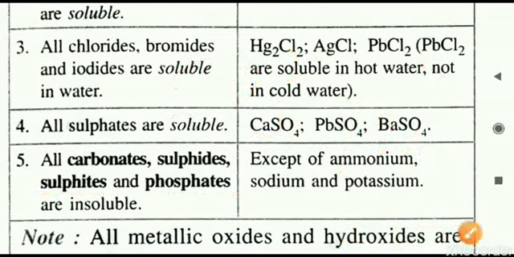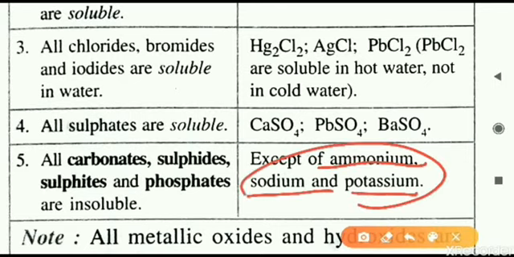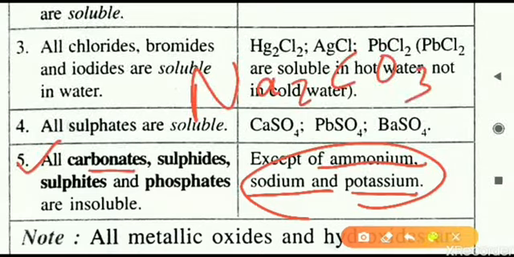But here we have to remember what? The ammonium, sodium and potassium, that is rule number 1. Just now we have seen rule number 1 says sodium, potassium, ammonium are soluble in nature, regardless of point number 5. Point number 5 is saying carbonate is not soluble, but if it is any of these 3, ammonium carbonate, sodium carbonate or potassium carbonate. For example, sodium carbonate, if we ask you whether it is soluble or insoluble, which rules will you apply? First you see the carbonate, and carbonate is insoluble. The rule number 5 says carbonate is insoluble. Then you see point number 1, that sodium is soluble.